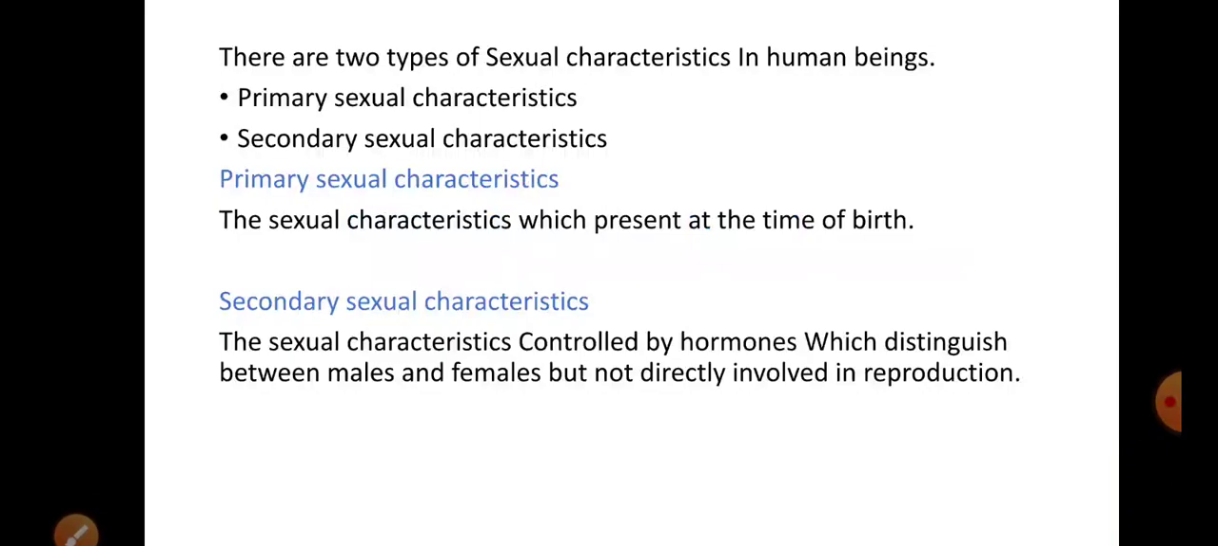Students, there are two types of sexual characteristics in human beings. These are classified as primary sexual characteristics and secondary sexual characteristics. Primary sexual characteristics are those which are present at the time of birth, whereas secondary sexual characteristics are those characteristics which help to distinguish the male from the female. These characteristics are not directly involved in reproduction, and they are the result of hormonal changes in the body during puberty.